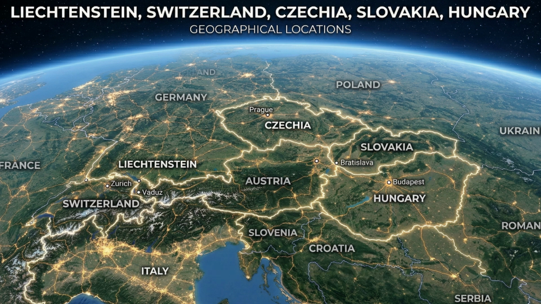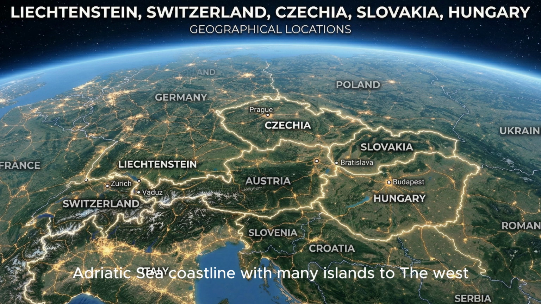Slovenia borders Austria to the north, Hungary to the northeast, Croatia to the east and south, Italy to the west, and has a short Adriatic Sea coastline to the southwest. Croatia borders Slovenia to the northwest, Hungary to the north, Serbia to the east, Bosnia and Herzegovina to the southeast, Montenegro to the south, and has a long Adriatic Sea coastline with many islands to the west.